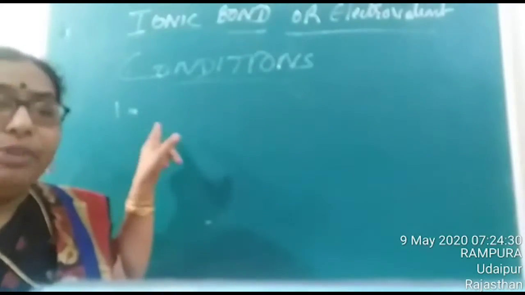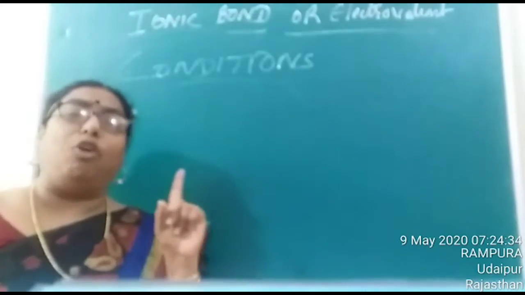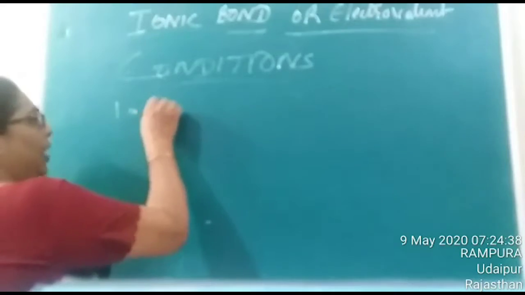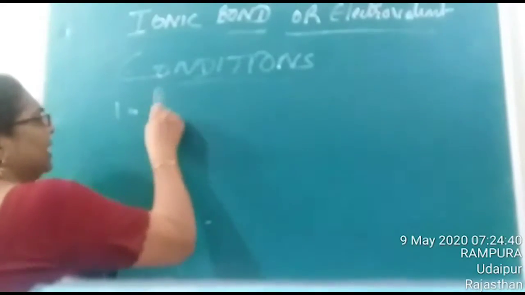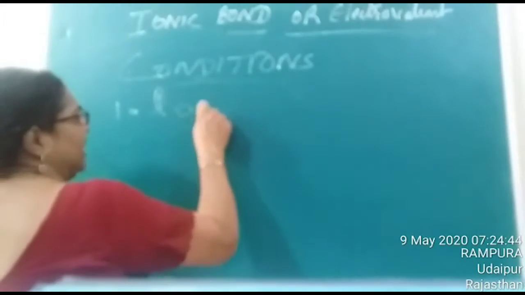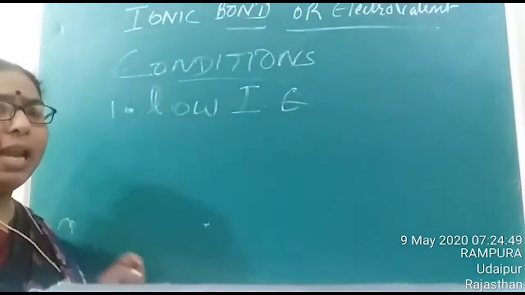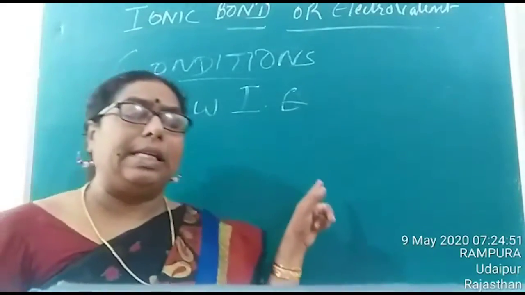So the first condition needed for the formation of ionic bond is that the metal should have low ionization enthalpy. Is it clear? So what is ionization enthalpy?